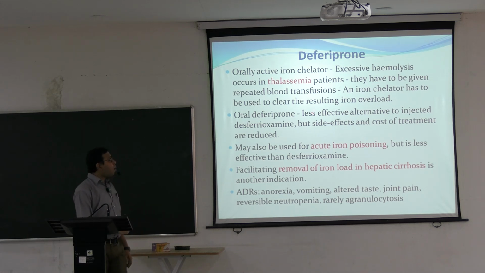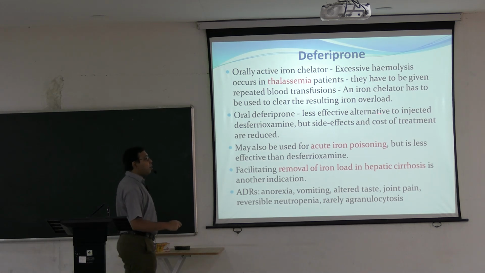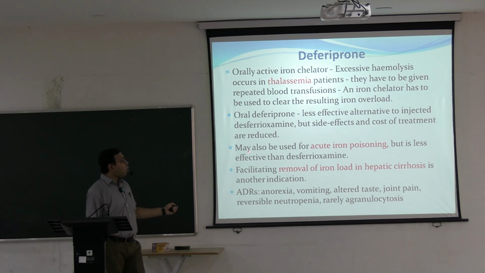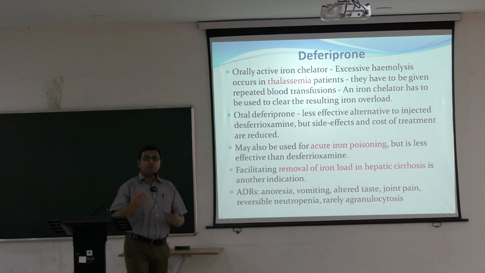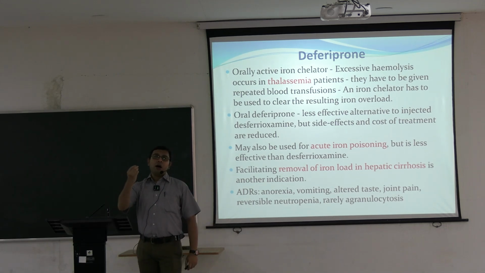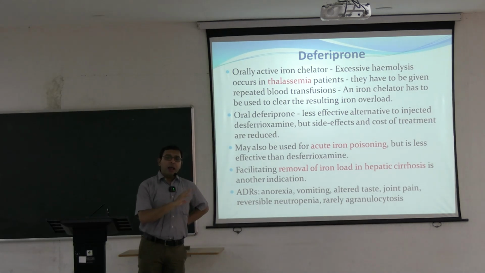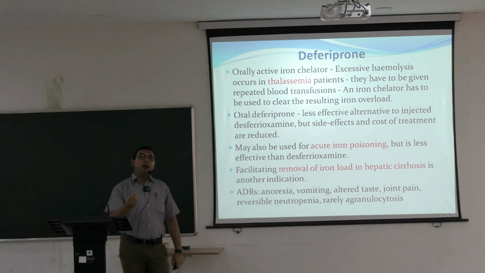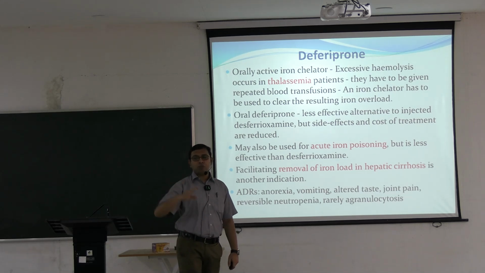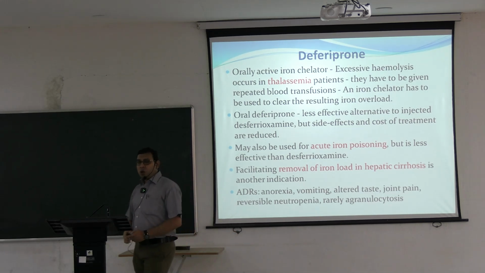So the oral agent is usually a less effective alternative to injectable Deferoxamine, but side effects and cost of treatment are reduced. Deferoxamine, we have seen that this is quite potent. 1 gram can chelate approximately 85 milligram of the iron. This is less effective, but again it can be used orally, so there is no injection, no transfusion needed. The cost is also lesser.